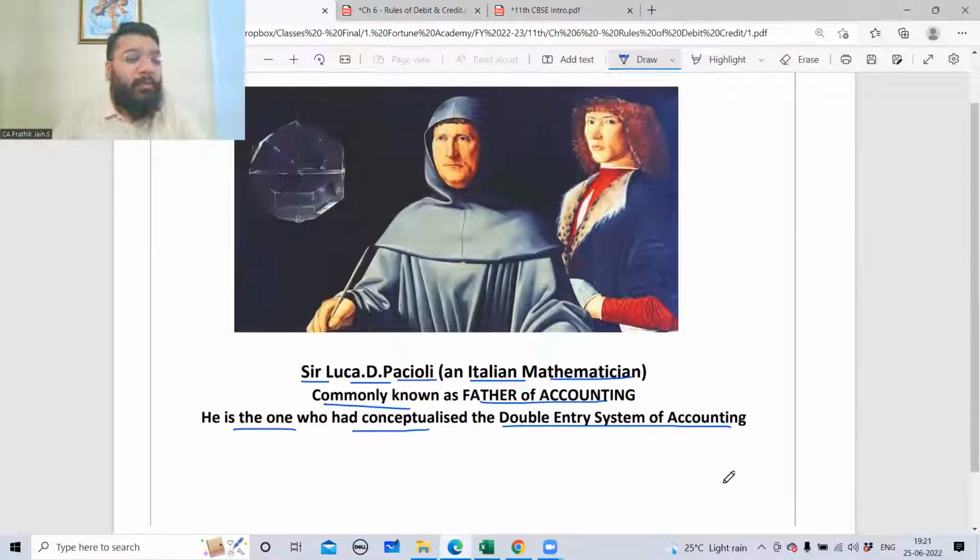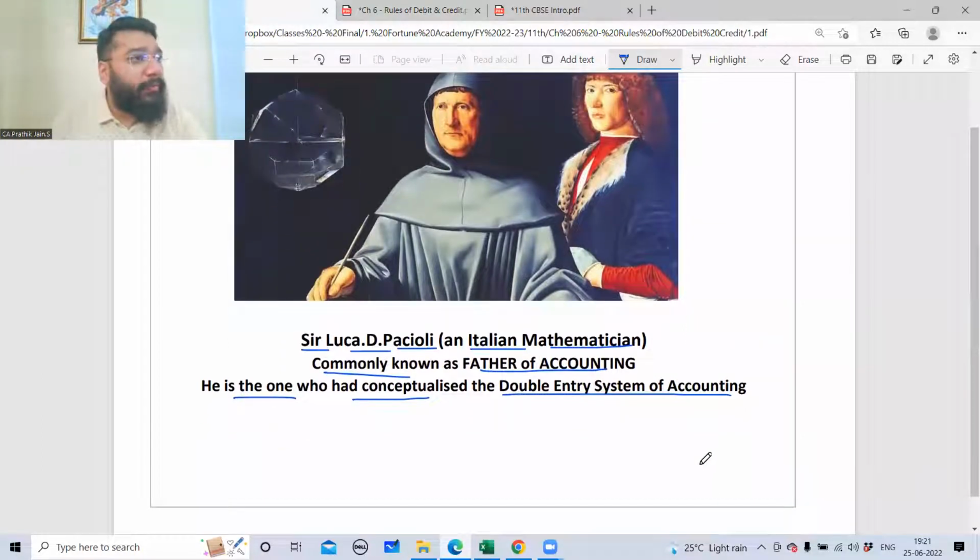Double entry system of accounting. What does the double entry system of accounting mean? It says that every transaction has a two-fold impact. You take any transaction, every transaction has a minimum of two impacts. Giving a double impact in a transaction is called the double entry system.